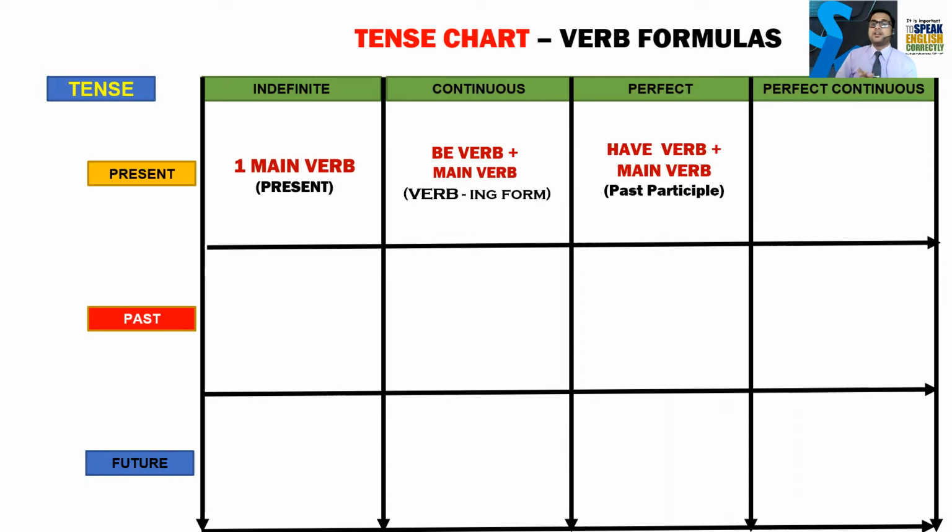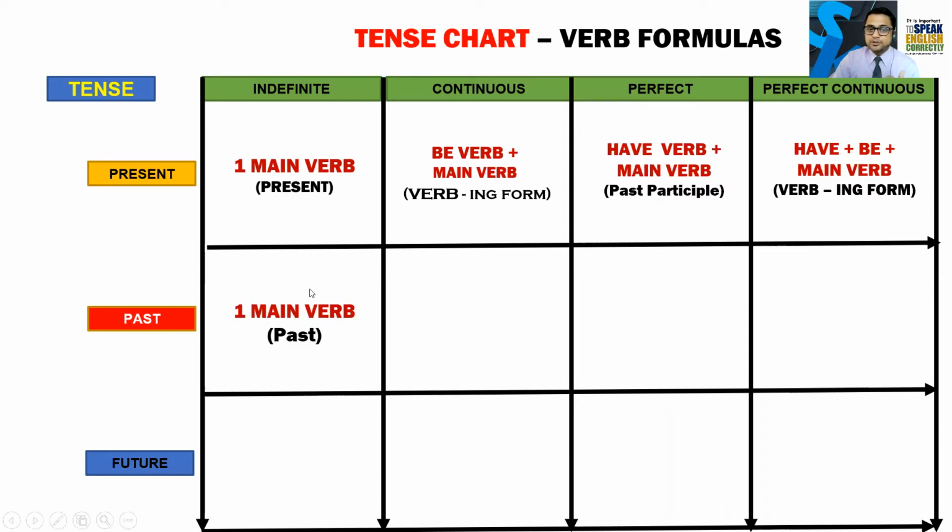Now let's go for perfect. In perfect, we always write have and the main verb. And whenever after have any verb comes, that should be past participle, right? In perfect continuous, in present perfect continuous, we write have plus be plus main verb. Okay. So after have, be, and then main verb. So main verb will have ing. Main verb में ing होगा क्योंकि be verb है वहां पे. Are you getting this? Let's go to the past.